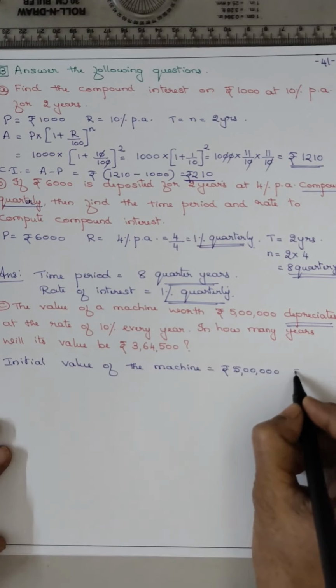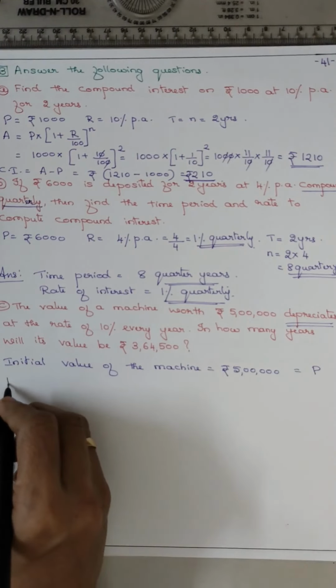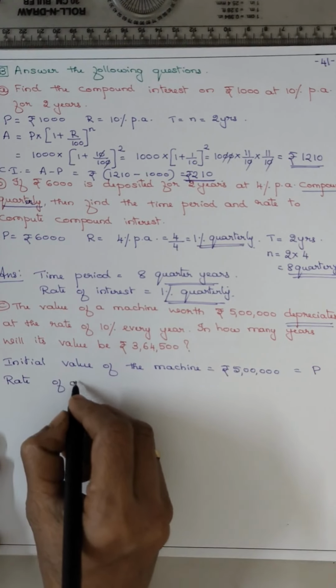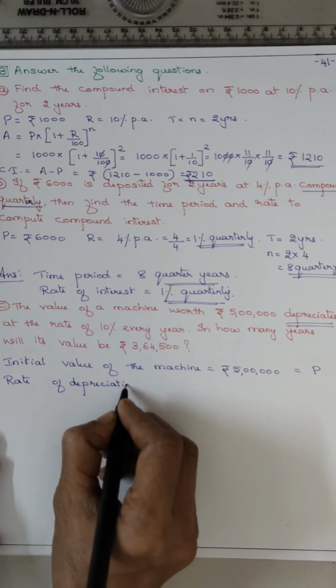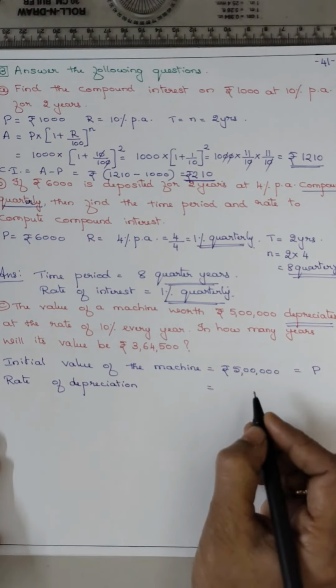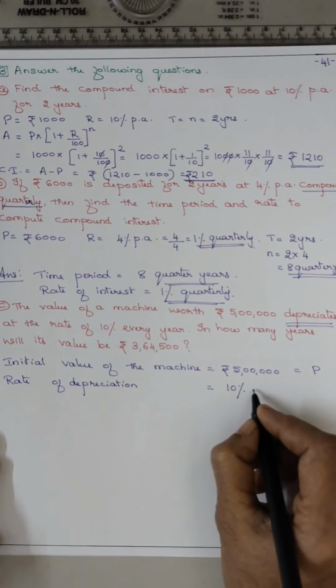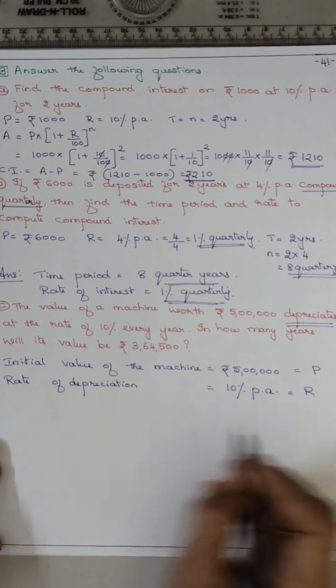We will take it as P. Now rate of depreciation, कितना रेट से कम हो गया? That is 10% per annum, every year per annum, that is R.